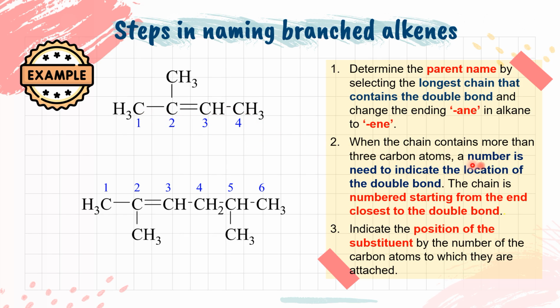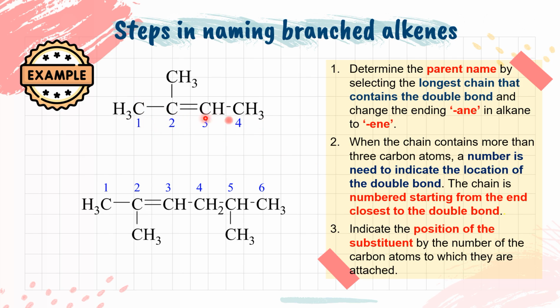For carbon, a number is needed to indicate the location of the double bond. So meaning that starting from carbon 4 and onwards, the position of the double bond, you have to write. You have to indicate the location, what number. The chain is numbered starting from the end closest to the double bond. For example, like this example.